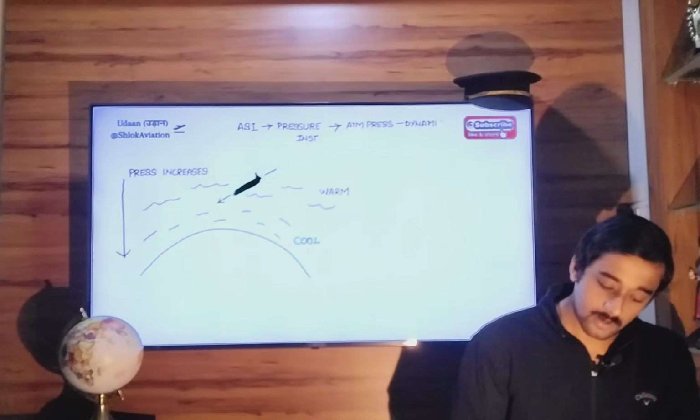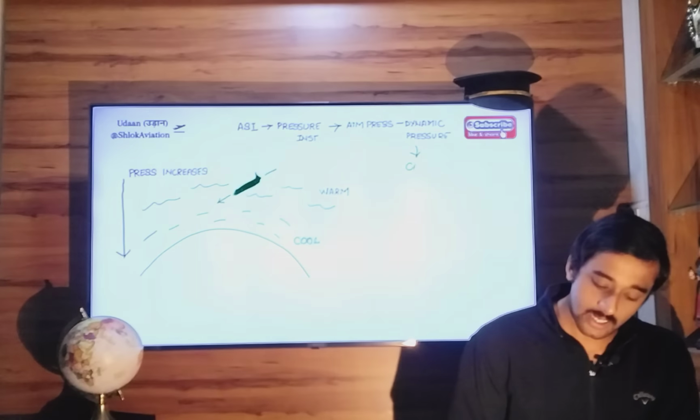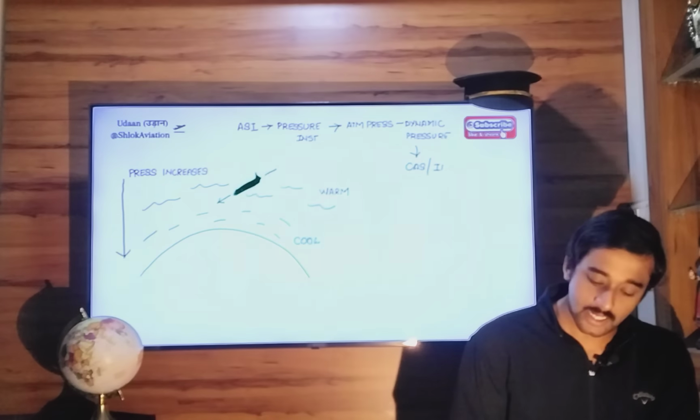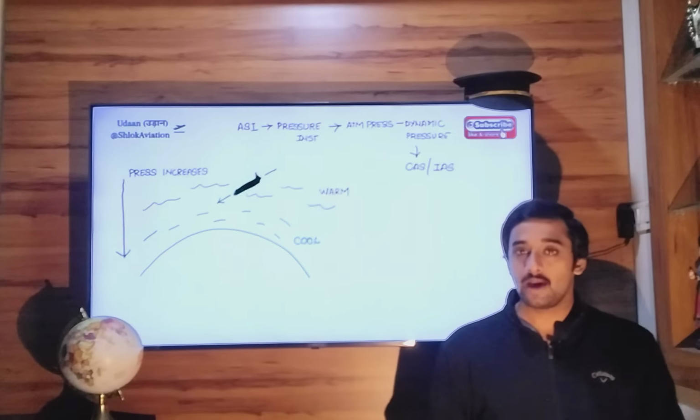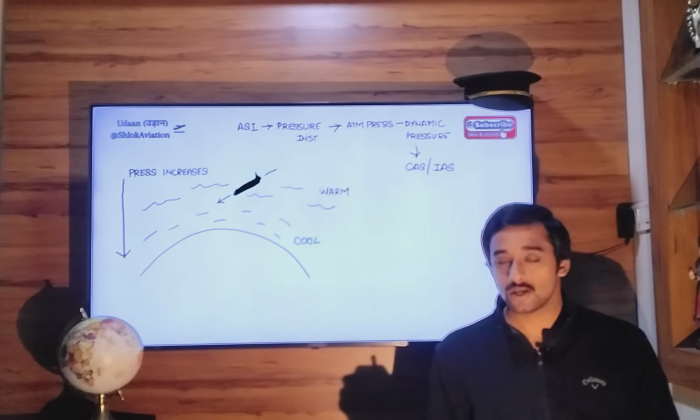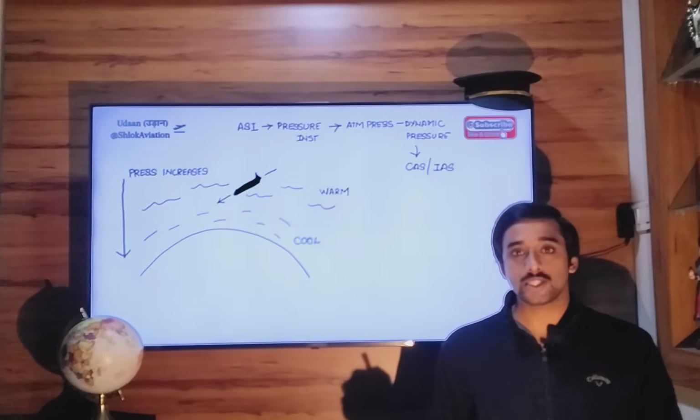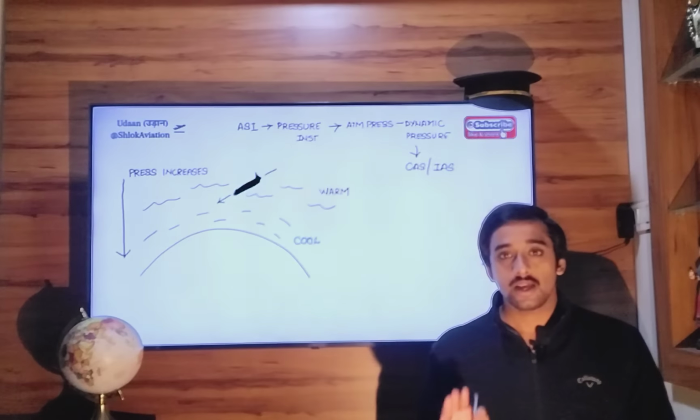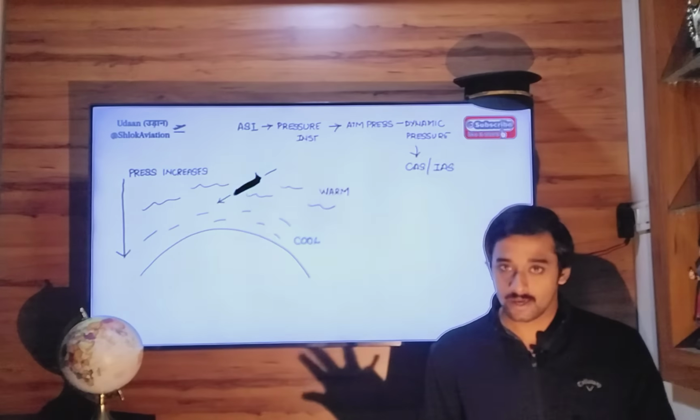And this dynamic pressure will be shown to us in the form of a calibrated airspeed or indicated airspeed. So what will happen when you descend to lower altitudes? Atmospheric pressure increases irrespective of temperature of the air, right?